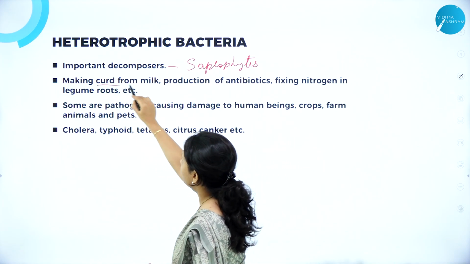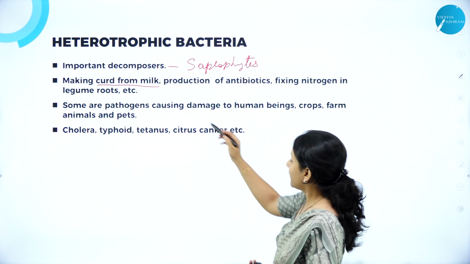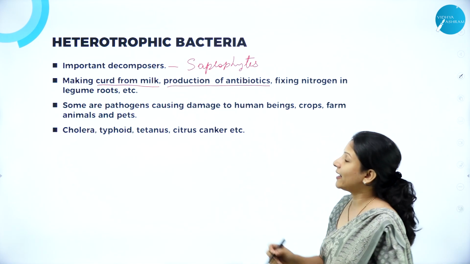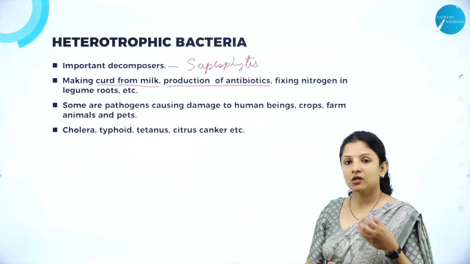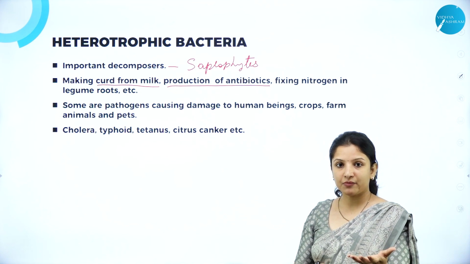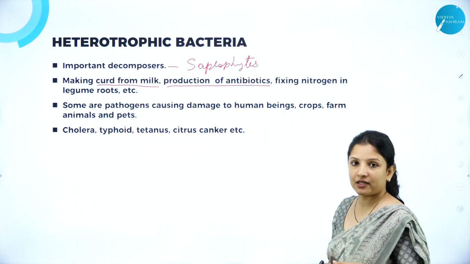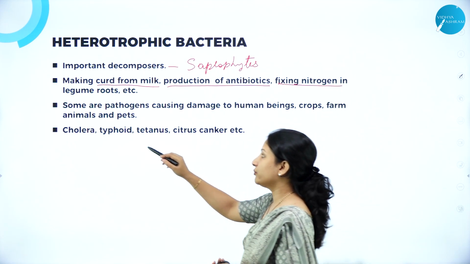in curdling of milk. That is, they help in converting milk to curds, and they are also used in the production of antibiotics. They are very important for antibiotics production. Like we have tetracycline and streptomycin antibiotics. All these are obtained from bacteria itself, and they help in fixing nitrogen in leguminous roots.